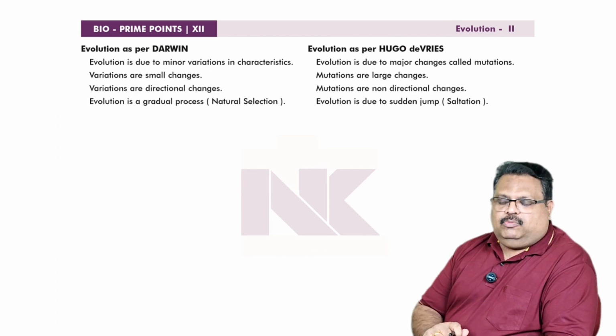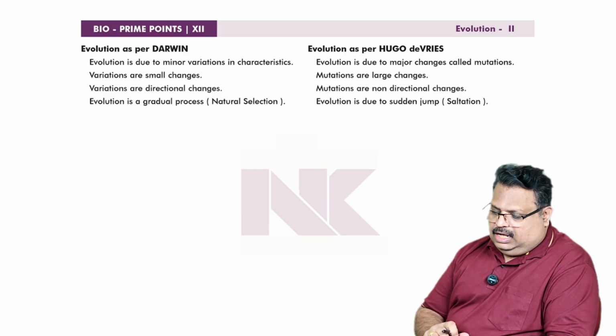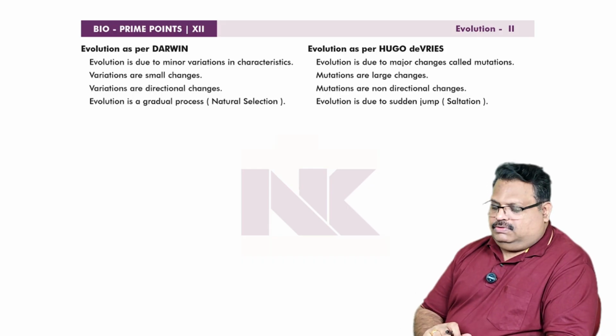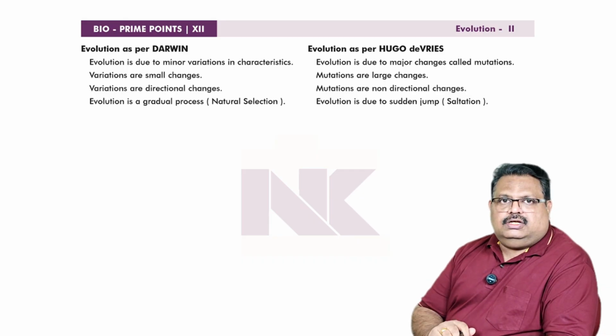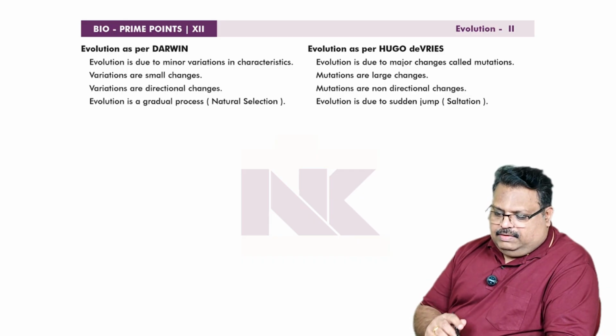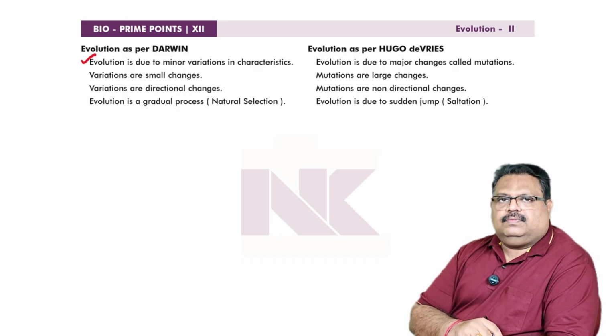Okay. The next prime point is the difference between the concept of evolution put forward by Darwin and the concept of evolution put forward by Hugo de Vries. As per Darwin's theory, evolution is due to minor variations in characteristic features.